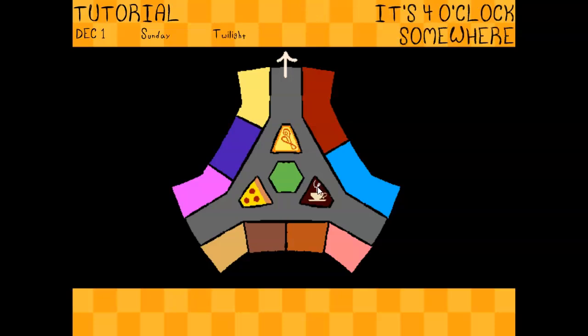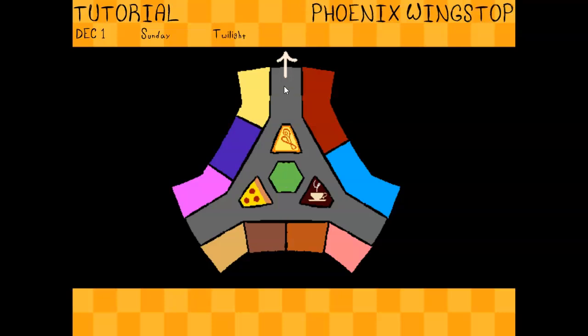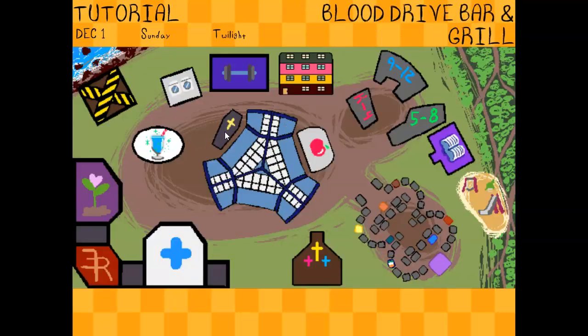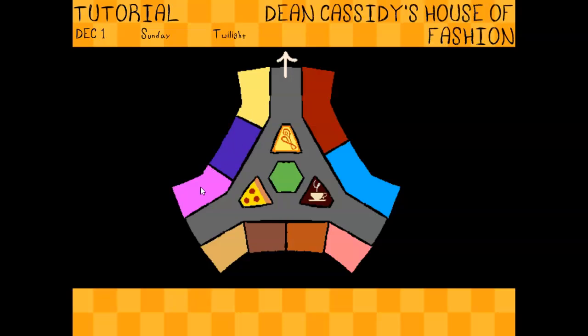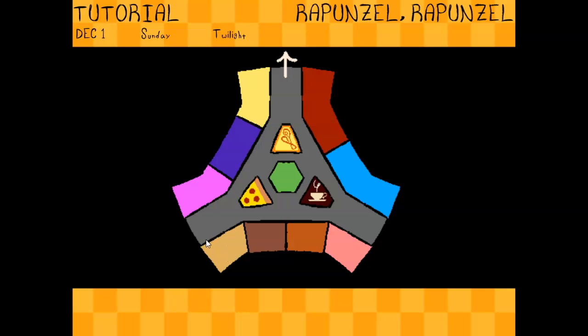Phoenix Wingstop. It's 4 o'clock somewhere, which is a tea house. Pizza Pasta, which needs a funny name. Darwin's Deli. That and these 2 spots are going to be where you can get food. And then Diverne Music, Bookworm, Dean Cassidy's House of Fashion, Rapunzel and Rapunzel, and that one's a hair salon. The Nerd Store, Onette Crafts, The Least of These, which is a pet shop, the movie theater, which needs a funny name, and the arcade, which needs a funny name.